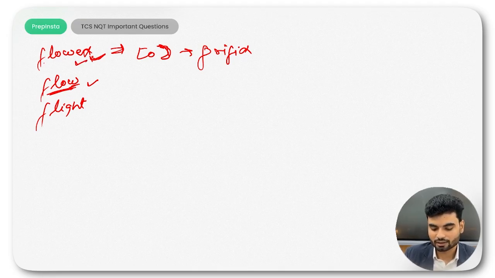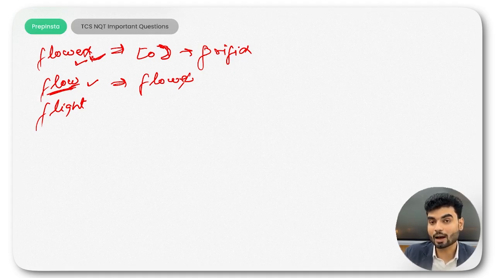No, this is not. So what you will do, you will remove the last character of whatever value you're checking. You will have flowe. R has been removed. You will check flowe. Is this available? No, this is not. Then remove E. Again check flow. Is this available? Yes, this is available. So now keep updating your prefix.